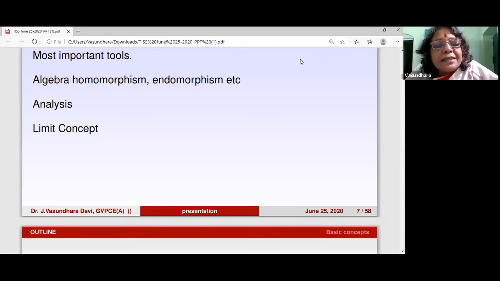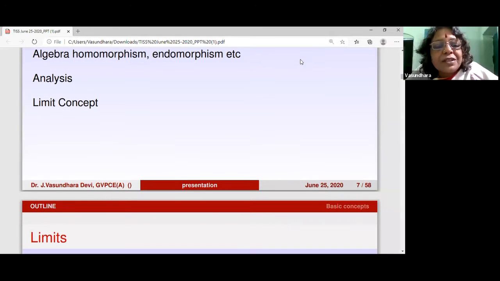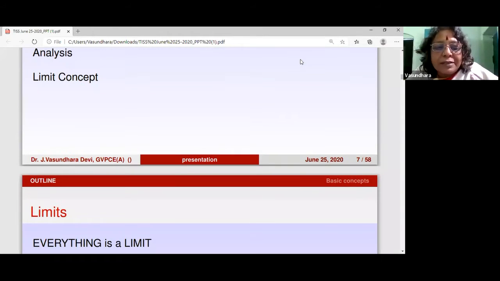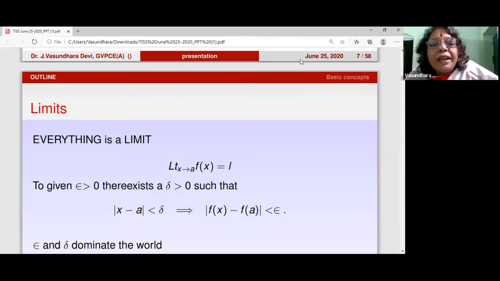So analysis means functions, and when we first talk about functions, the most important thing is the limit concept.